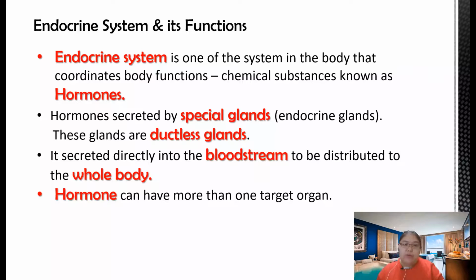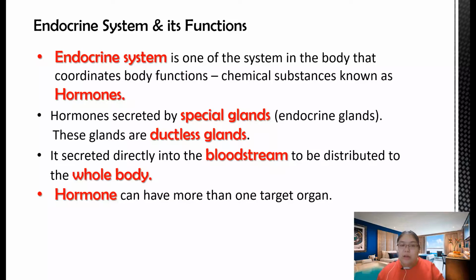First, the endocrine system is one of the systems in our body that coordinates body functions through chemical substances. We call them hormones. Hormones are secreted from special glands, called endocrine glands. These glands are ductless glands. Ductless means they don't have any ducts.